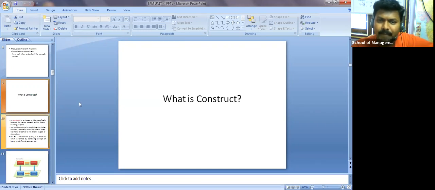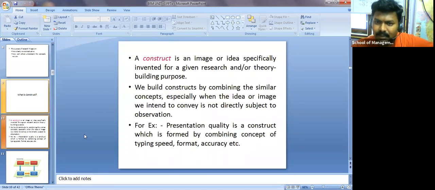Okay, so what is a construct? Now see, I'm going to give an example here. The presentation quality is a construct which is formed by combining the concepts of typing speed, format, accuracy, etc. Now I'm using two words here, concept and construct. Any one of you can please tell me what this is? Now let me explain to you.